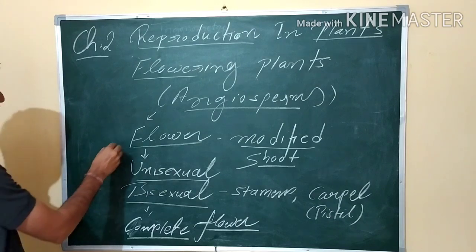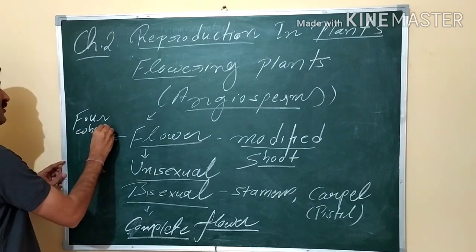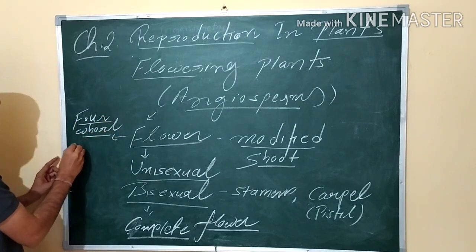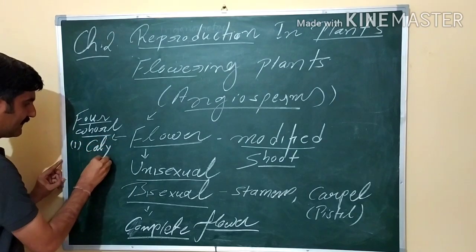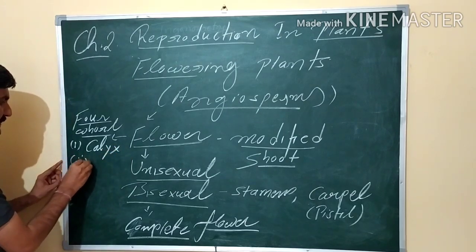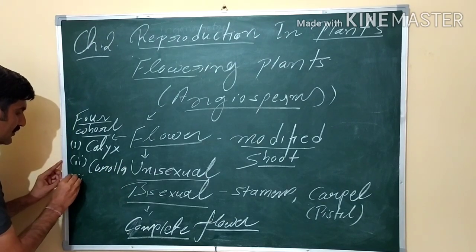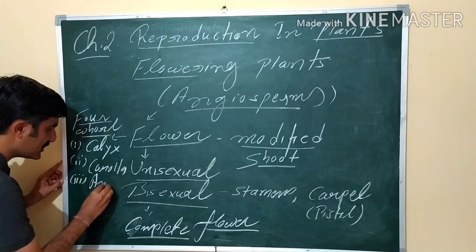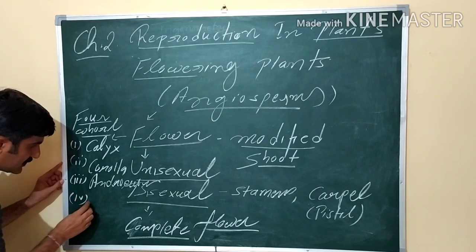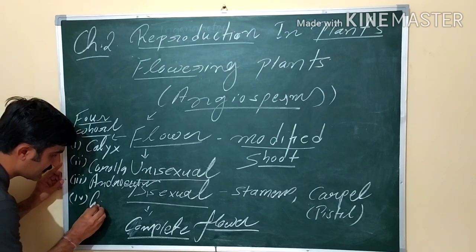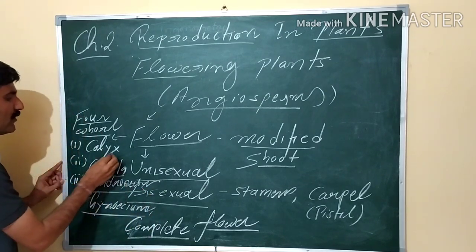Now if we look into the detailed structure of a flower, a flower consists of four whorls of appendages. Four whorls means four rings. If we start from the outermost ring, it is known as calyx. Then the inner ring is known as corolla. Then the third ring is known as androecium. Andro means male. And the innermost is the female part. All the units together are known as gynoecium. So let's discuss these four rings with the help of a diagram.